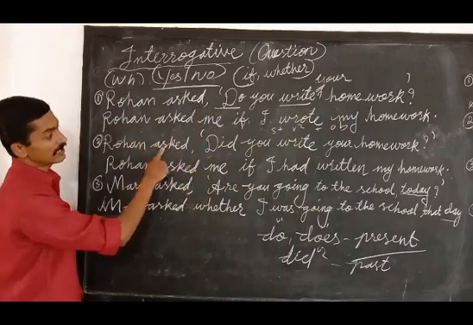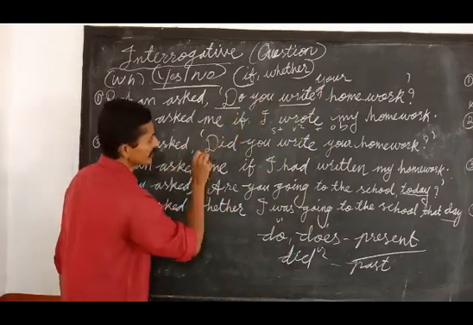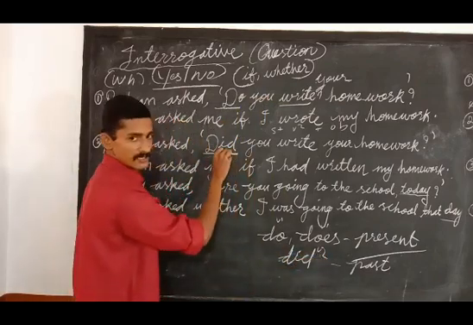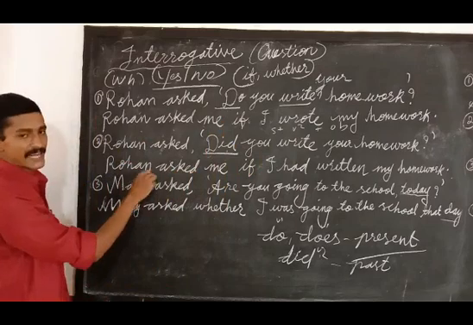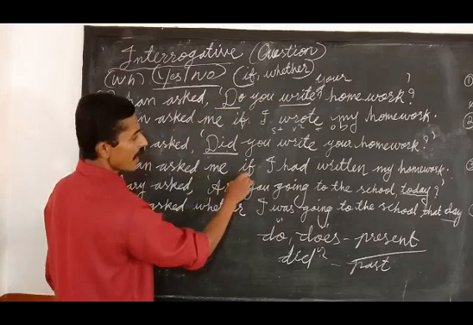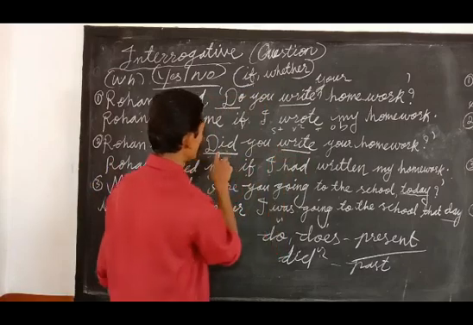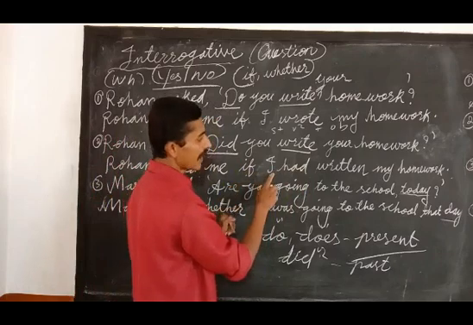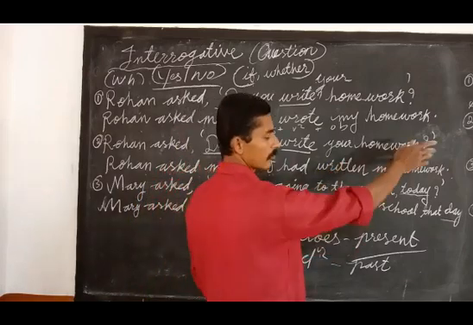Rohan asked the same question. Did you write? What changes take place here? Here it was do you write, now here it is did. Which tense is did? Which form of the verb? Did is simple past, and simple past changes to past perfect. So what is the answer? Rohan asked me, you can add either if or whether, if I. Look at write, subject plus, here it is V2, so we have to change it to past perfect: had plus V3. So if I had, what is V3? Write, wrote, written. If I had written my homework.